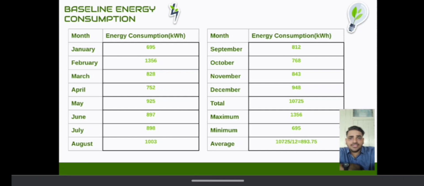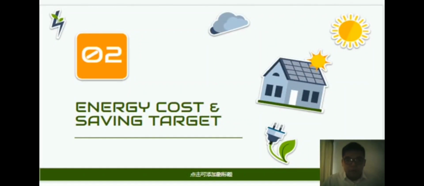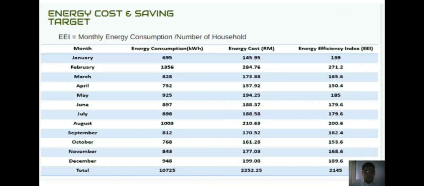The total energy consumption is 10,735 for 12 months, and the maximum energy consumption is 1,356. Minimum usage is 695, and the average usage per month is 893.75.